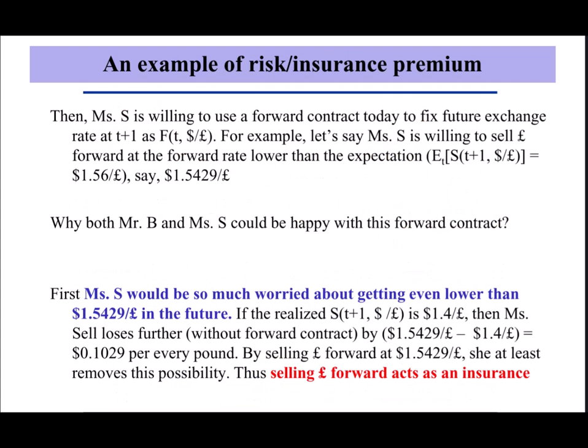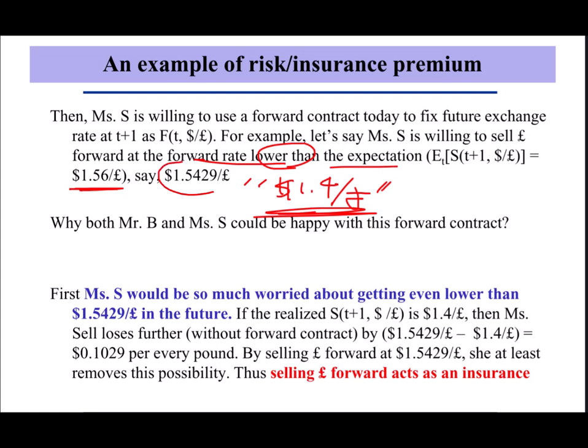Miss Sell is willing to sell pounds forward to remove this FX risk at a forward rate lower than the market expected spot exchange rate, which is this one, because she is worried that something like this would happen in the future. Let's say Miss Sell is willing to offer the 1-year forward rate slightly lower than the market expected rate, and Mr. Buy is willing to be the counterparty of the contract, buying pounds forward in this example. Why could both be happy while the forward rate 1.5429 is lower than the market expected future spot rate?